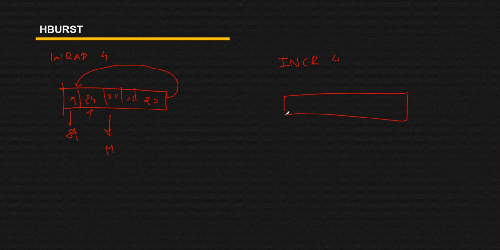Whereas in increment 4 you are not supposed to move back to your initial location. If you have started your data filling from the 24th location, you can only go the incrementing way. You are not supposed to move back to fill this location. So this location will always be empty in case of increment 4, whereas in wrap 4 you are going to fill your data inside this memory location. Here we have considered wrap 4, so this location is not there, we only have 4 data, so these 4 locations are there. I hope it is clear.